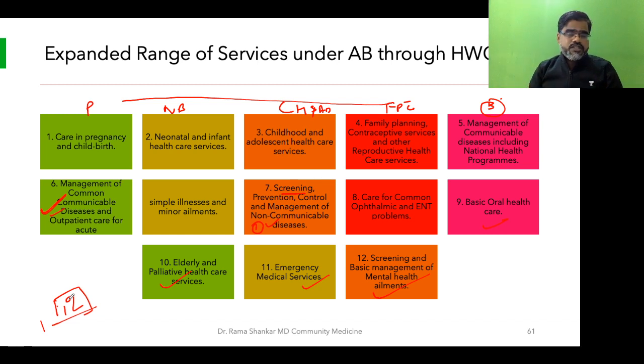Nowadays, 62% of death is due to NCDs, and your system is only focusing on RMNCH. How is it going to work? It's not going to work. So this is the concept of health and wellness center. And students, you will always hear this word nowadays, CPHC. What is this? It is comprehensive primary health care.